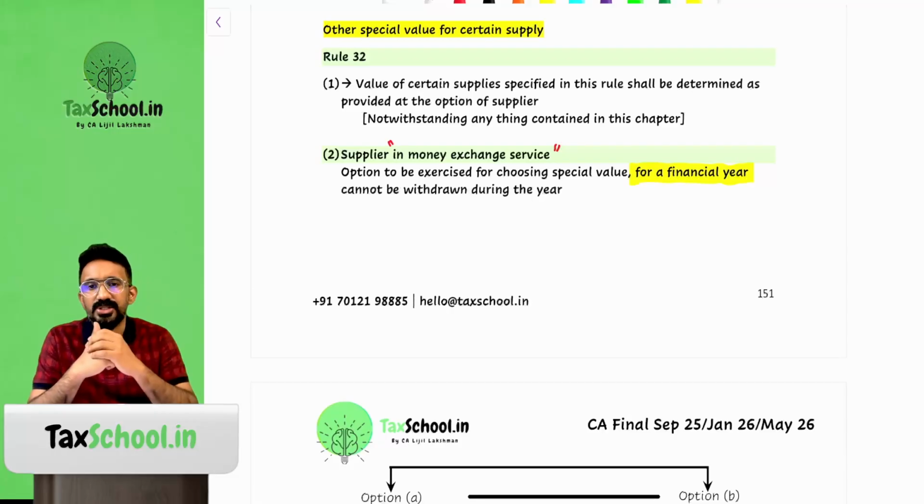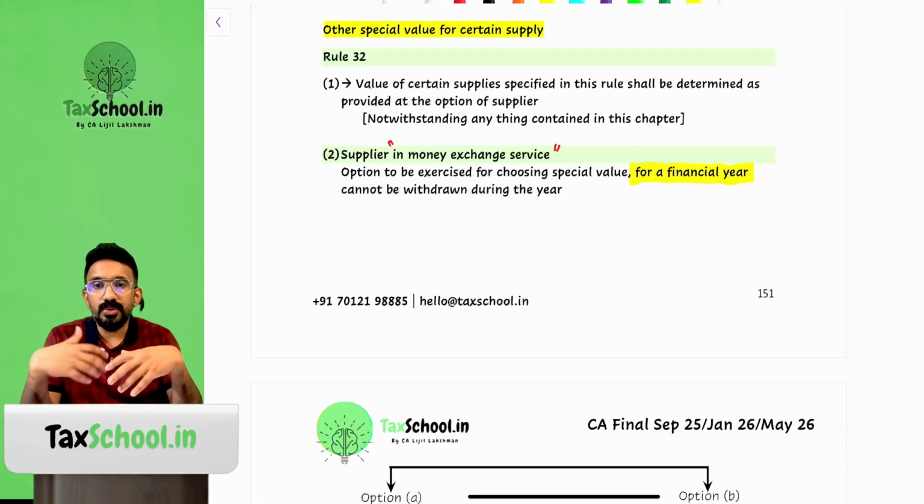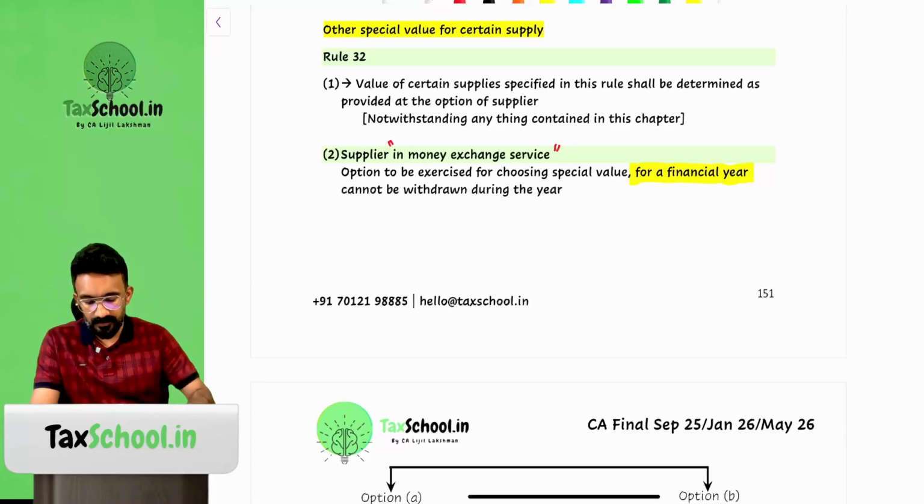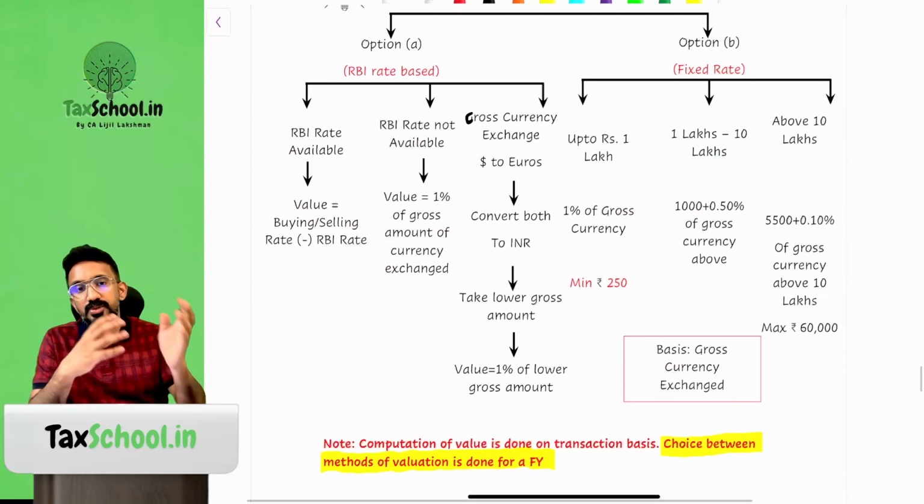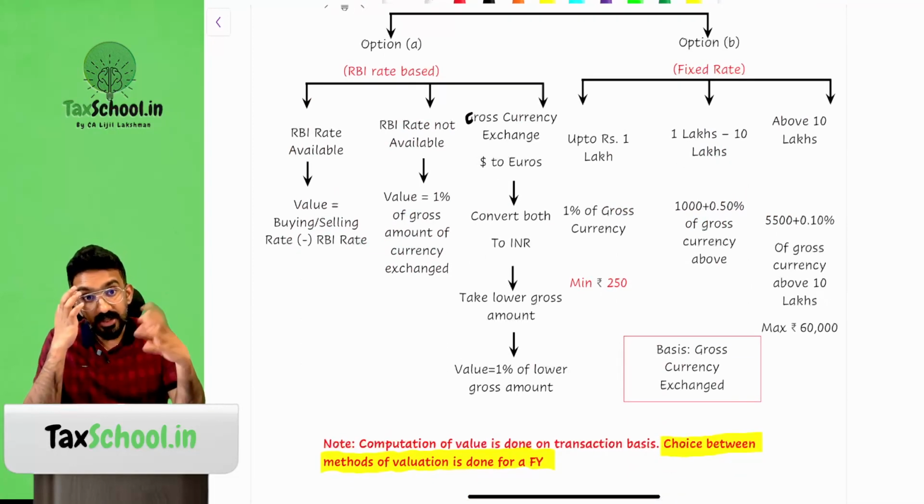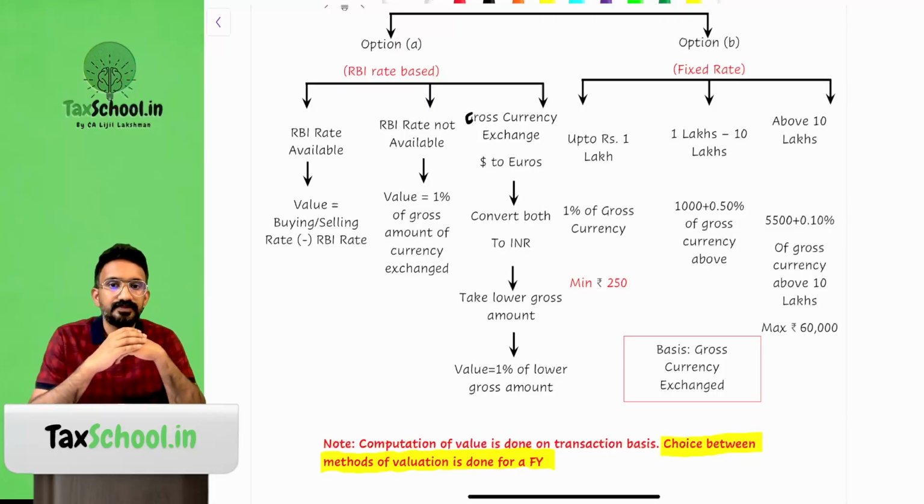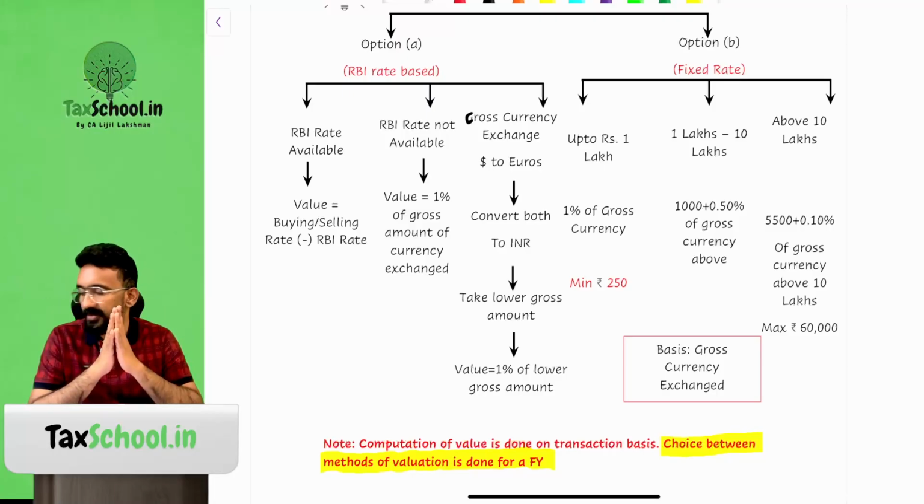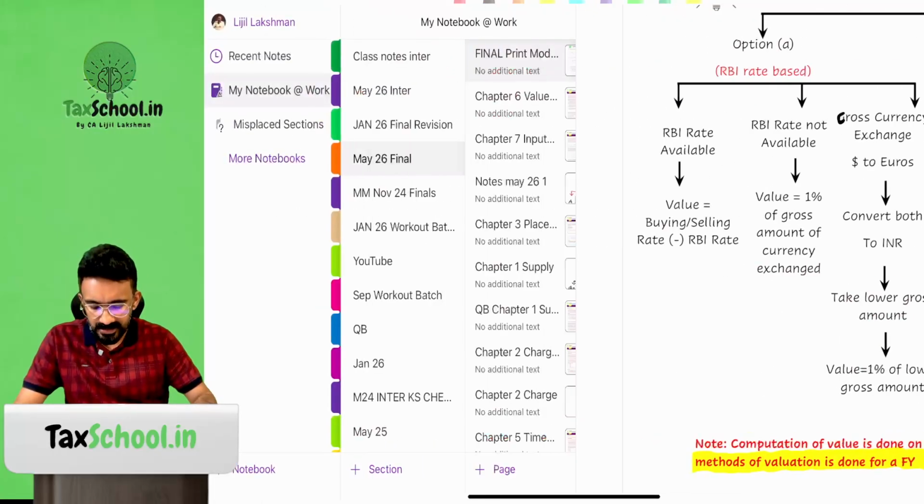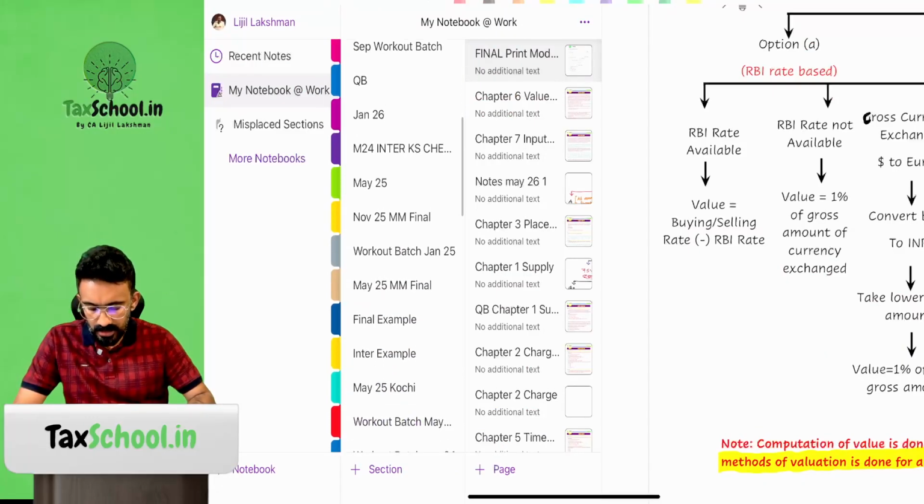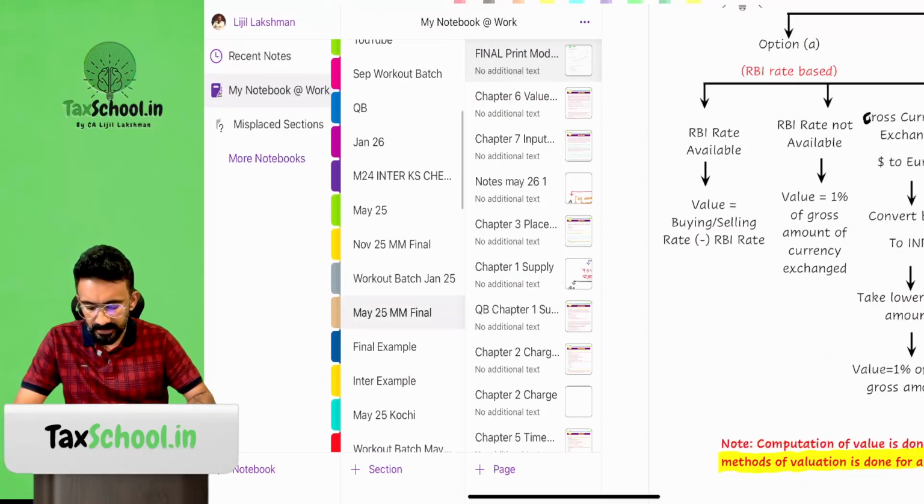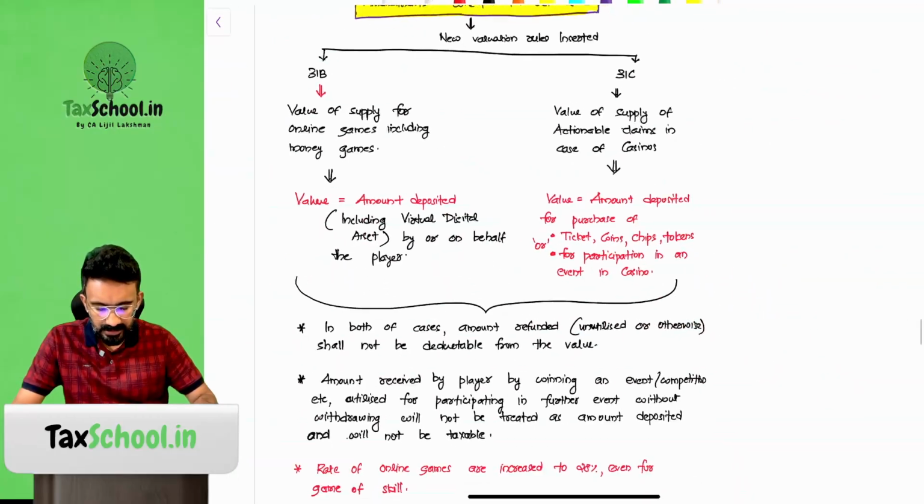What is a special valuation? Rule 32 sub rule 2 says that if you are a supplier in money exchange services, you have an option to go for a special value for a particular financial year. Even in 32 sub rule 2, you have been given two options to go for. Out of these two options, you can choose between options in a financial year. You can swap between the options as well. Now let's look at what is the option that is available. Now apart from this money exchange businesses, there are multiple other businesses also who will be eligible to go for this kind of a method of valuation. I'll show you the summary as well.